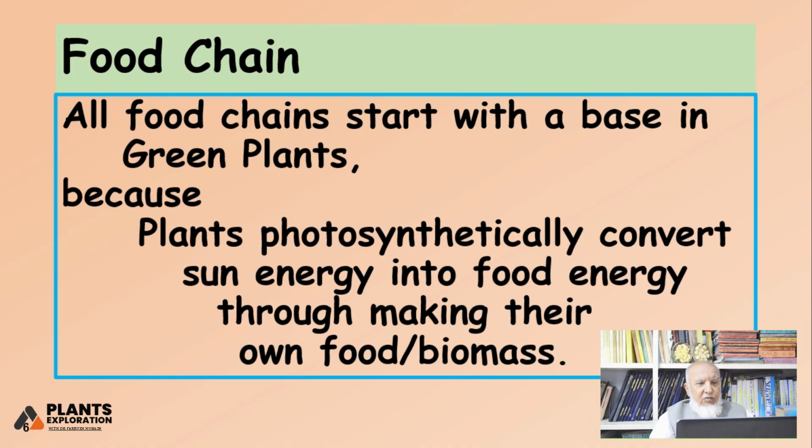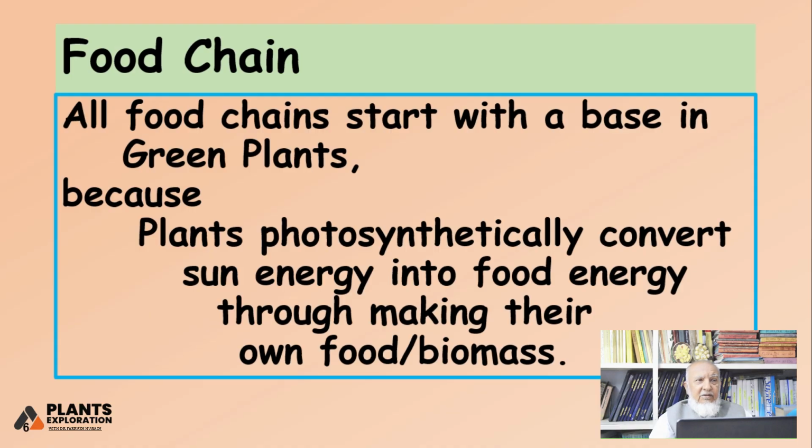A food chain starts with a base in the green plants. This is a basic principle that a food chain will always start from plants. Plants are the basis. They photosynthetically prepare the food, converting light energy into food energy.